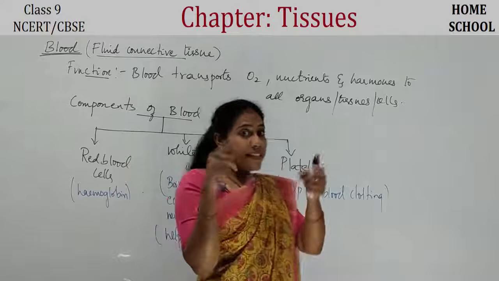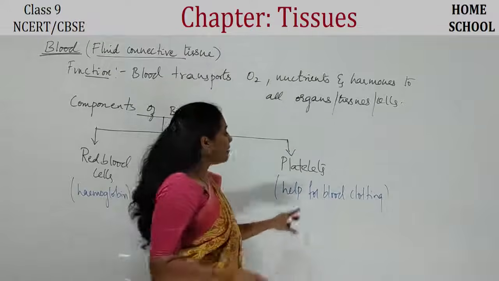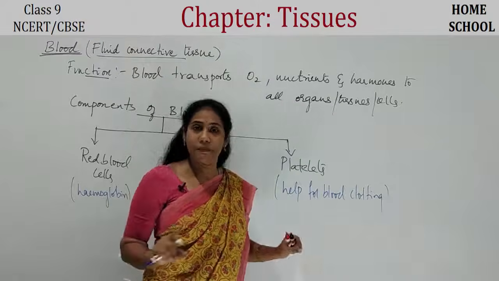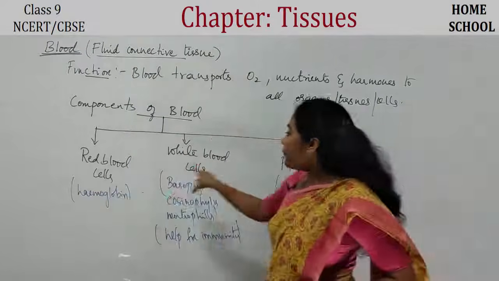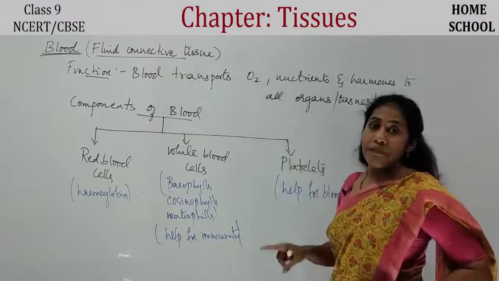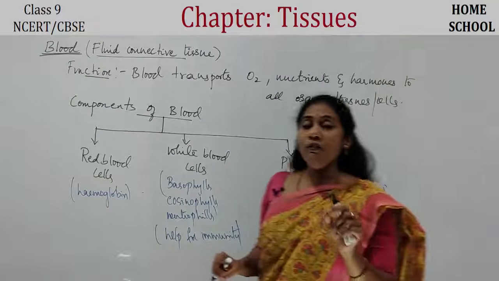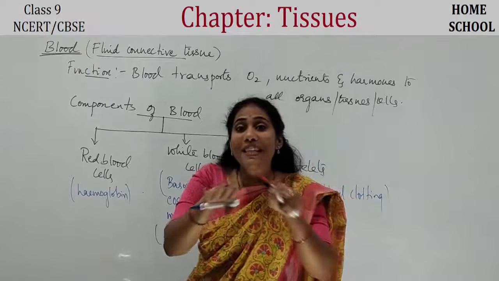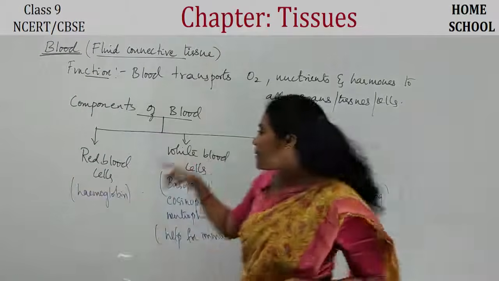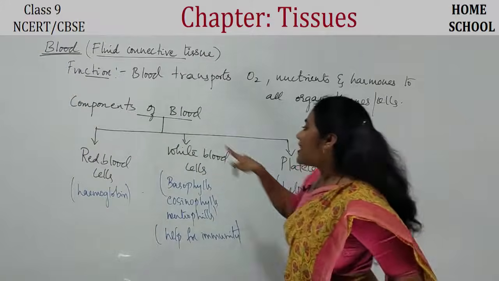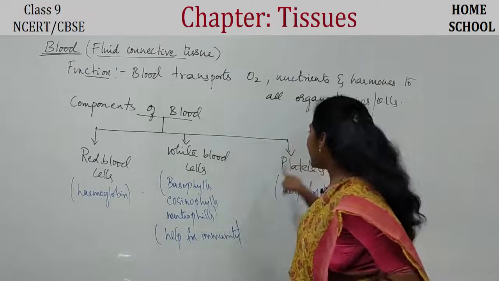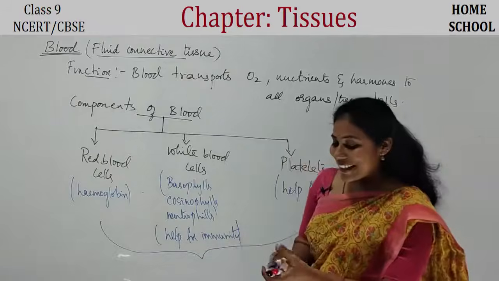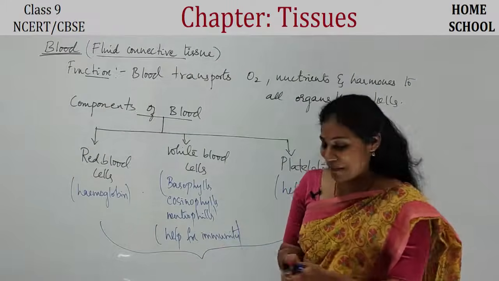So, who is responsible for the clotting of blood, guys? It is platelet cells. They are called platelets. Right? So, these are the different types of blood cells. And remember, I told you a point that the cells of connective tissue are present in the matrix. So, these cells, red blood cells, white blood cells and platelets, all these are present in a matrix called plasma.